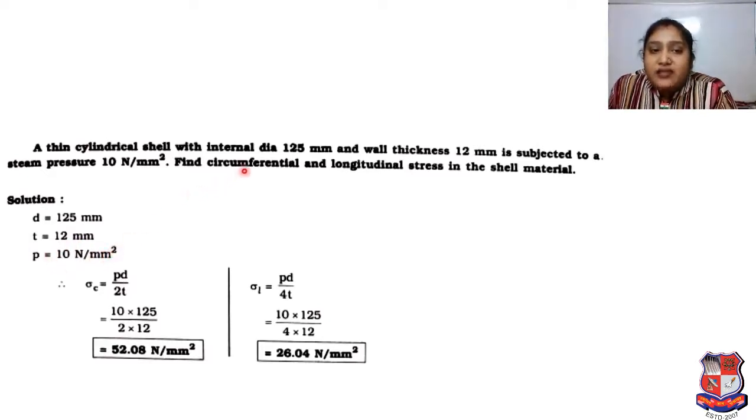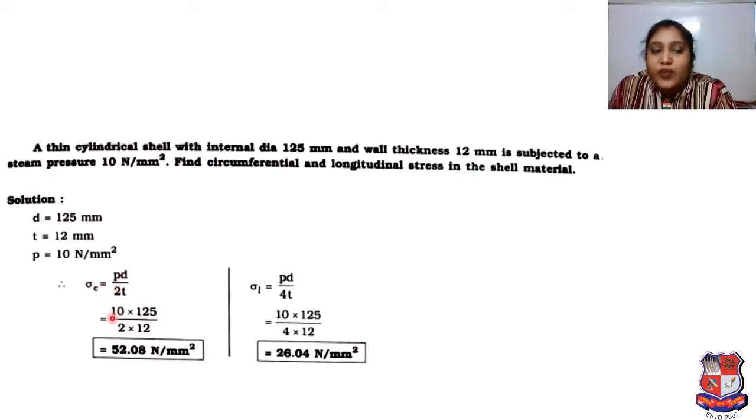We have to find circumferential stress sigma C and longitudinal stress sigma L. As per our theory, we know the equation of circumferential stress sigma C is equal to PD upon 2T and longitudinal stress sigma L is equal to PD upon 4T. We have the values of P, D and T. We simply put those values in the equations and we will get the stresses. So here you can see sigma C is equal to PD upon 2T.